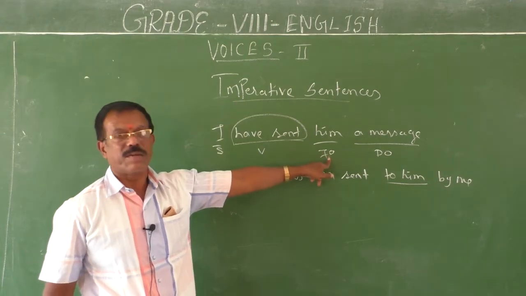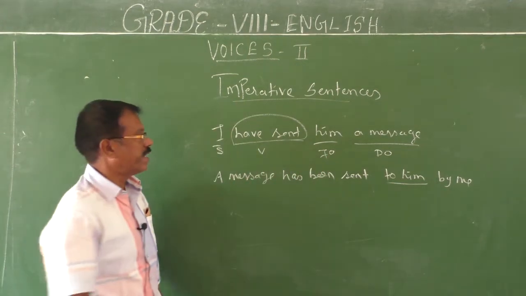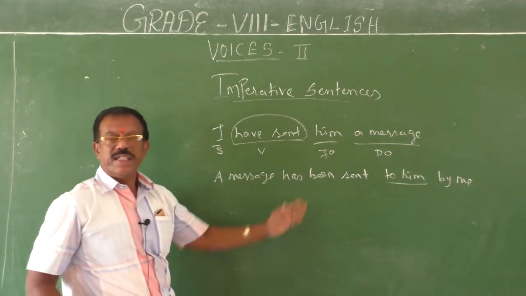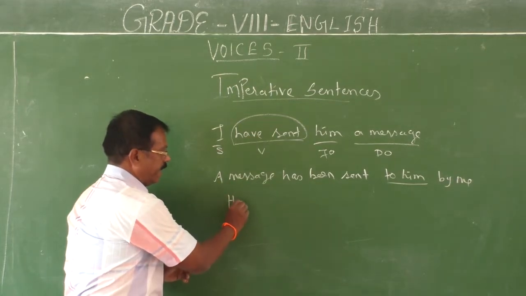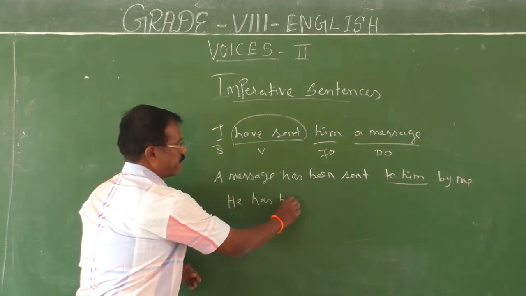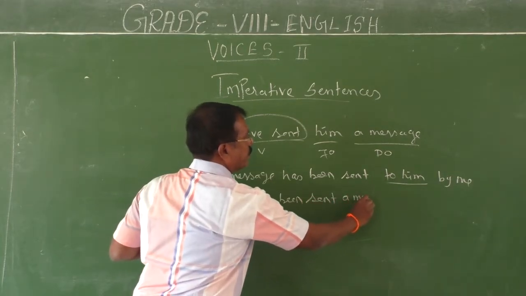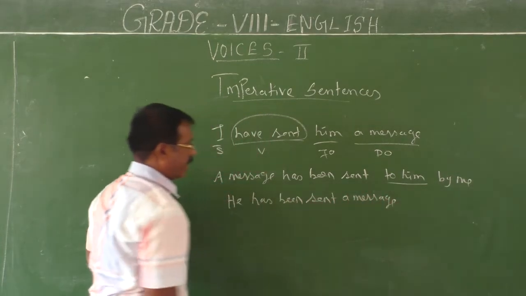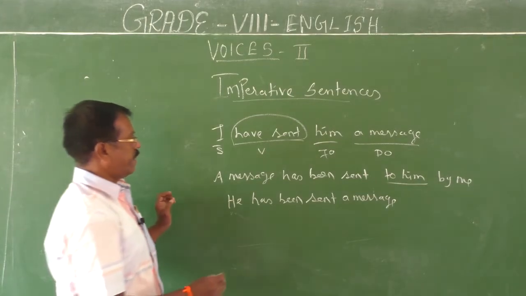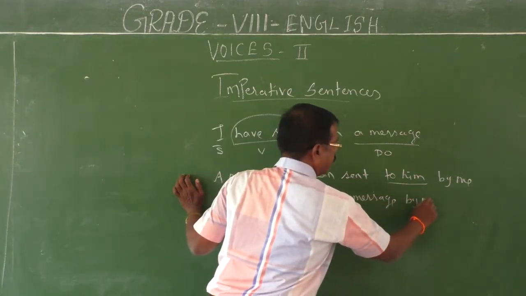Then using the indirect object, you have to go for one more passive sentence. Him is an object form. It should be changed into subject he. He has been sent a message. He has been sent a message by me.